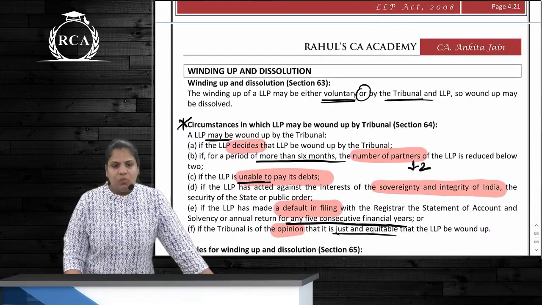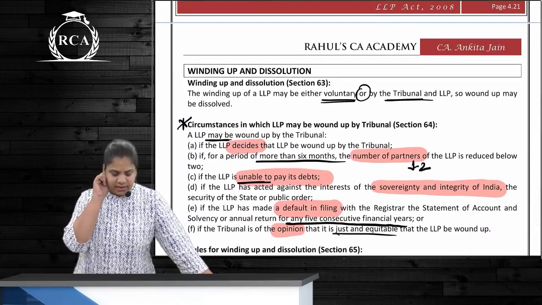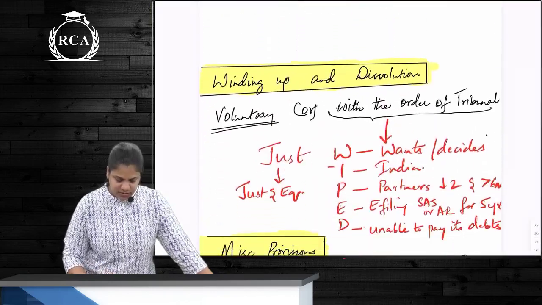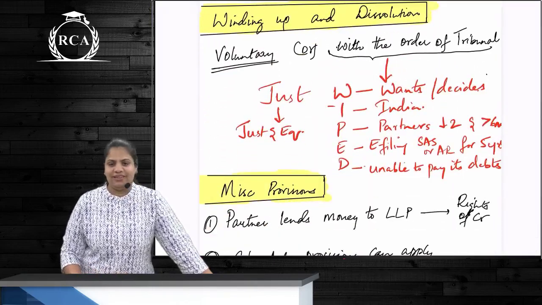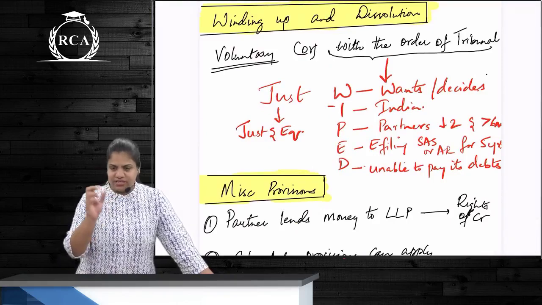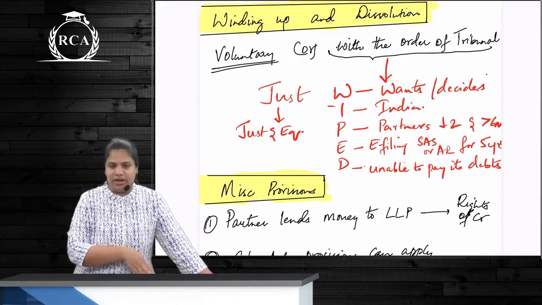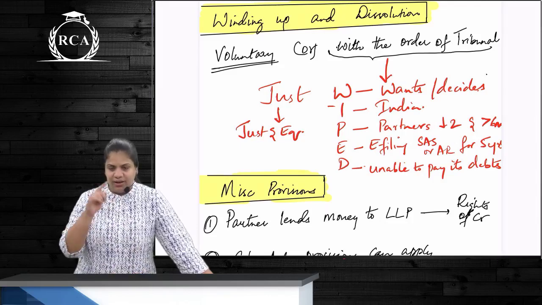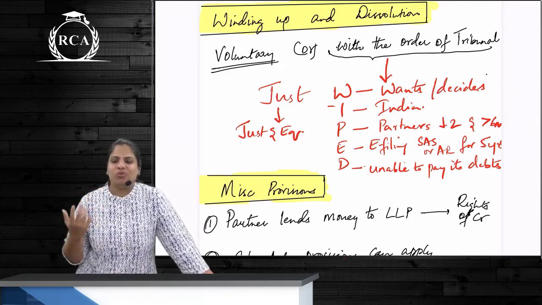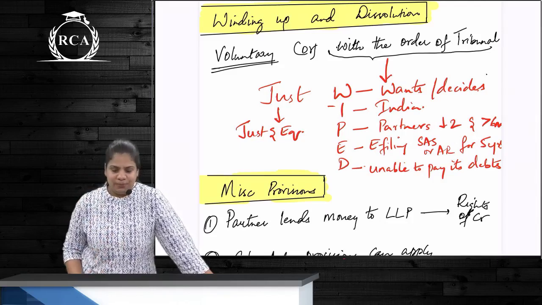Okay. Winding up. How can winding up be done? Either voluntarily or by order of the tribunal. If voluntary, then voluntary. Then the tribunal may give an order in how many cases? Just WIPED cases. Just has one point, which is just and equitable. And WIPED: W point is what? First point, LLP decides. So instead of wants, write the word decides.